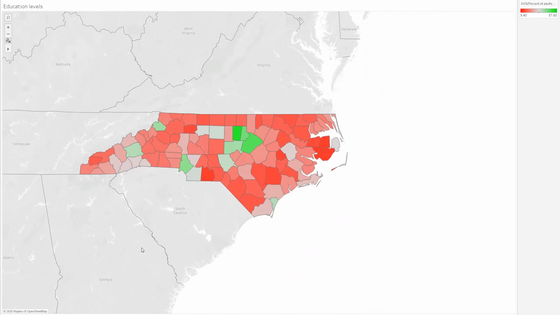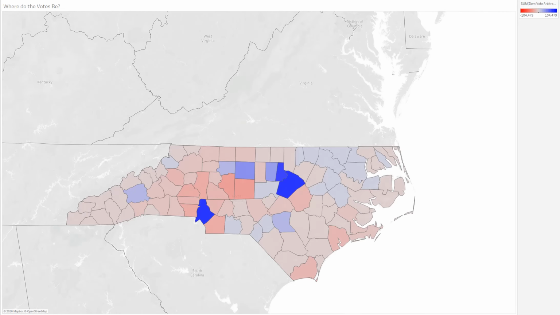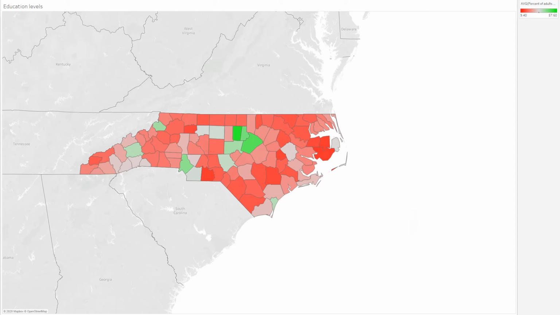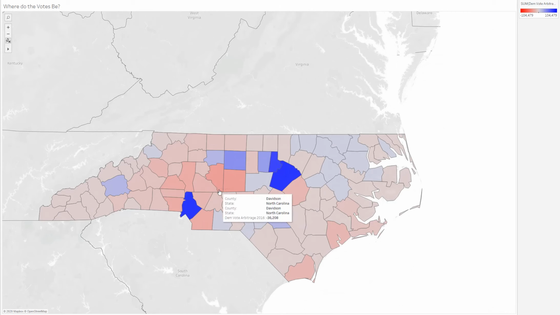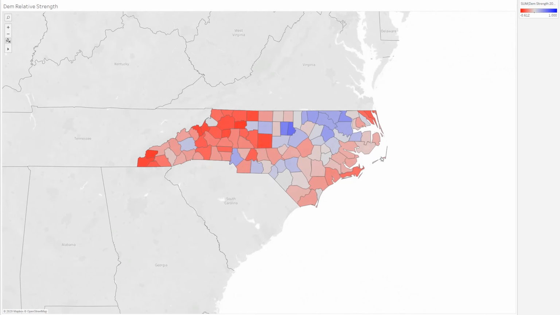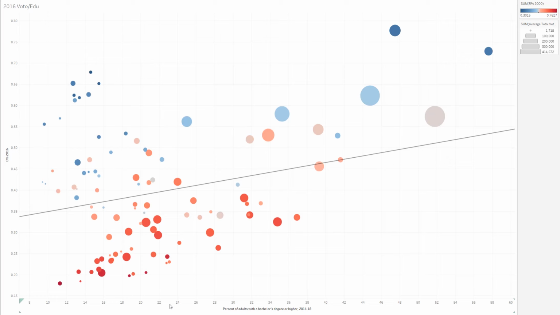And you can take a look a little bit into why this is in this map of education levels. If you take a look at the green counties, those that have higher than average education compared to the state, and you take a look at who wins them, Democrats are already winning most of the well-educated counties in North Carolina, the only exception being New Hanover County. So it's completely possible Democrats are maxed out in the state. That being said, I'm not entirely convinced.